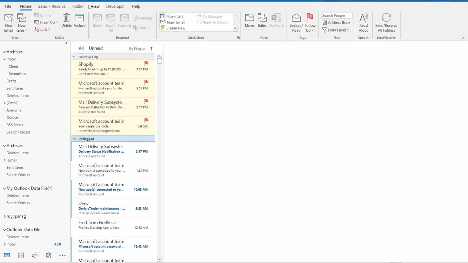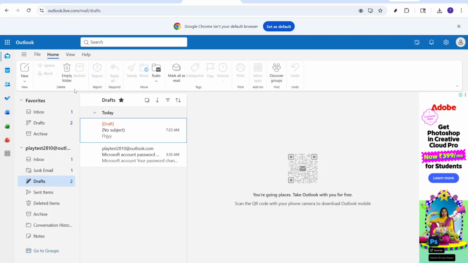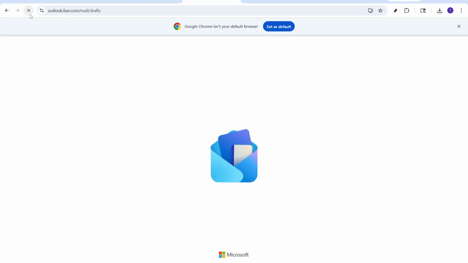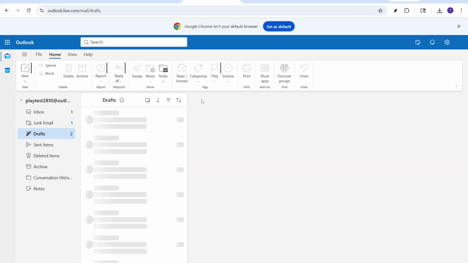First things first, let's ensure your internet connection is stable. Open up any web browser and try accessing a website to see if your internet is working without any hitches. If the page loads properly, you know your connection is live. However, if it's not loading or it's slow, you might need to disable or reconnect your VPN if you're using one. A quick restart of your router can also help if your connection seems unstable.